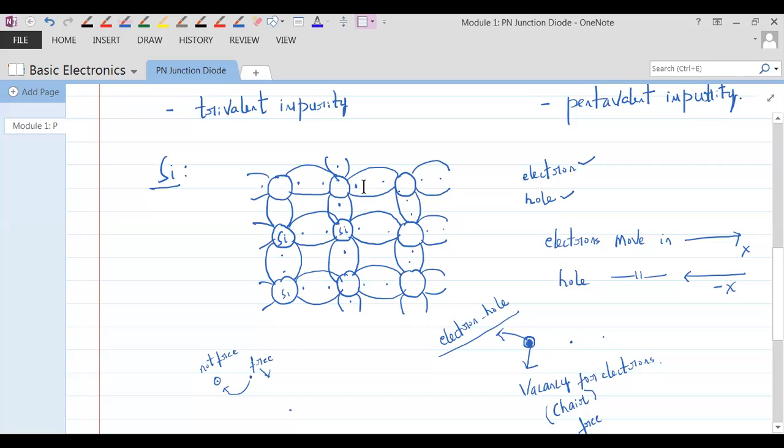Now you should tell me, if I say all the electrons are stationary electrons which are bonded with each other, and they are not moving, and if there are some 1,000 electrons sitting in the covalent bonds, can you tell me how many holes are present there? There are no free electrons at all. All the 1,000 electrons are in the lattice structure. Can you tell me the number of holes there? 1,000.